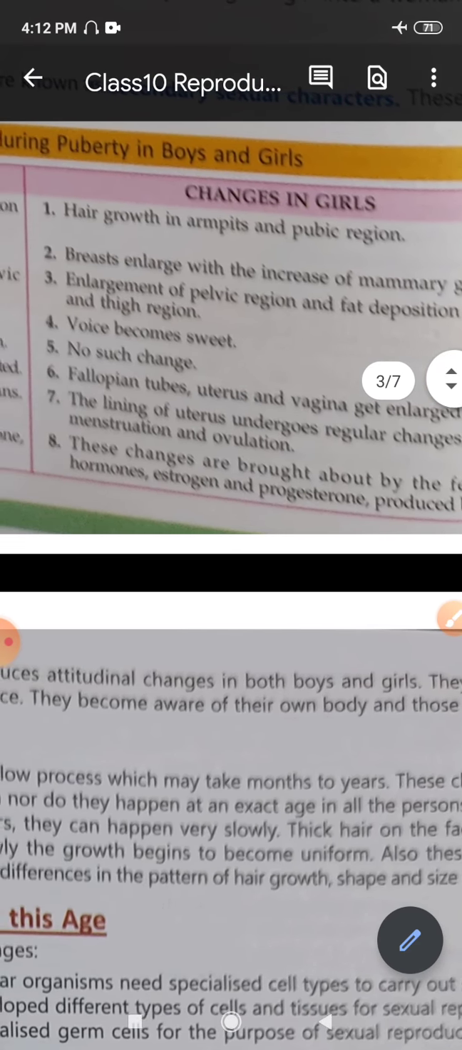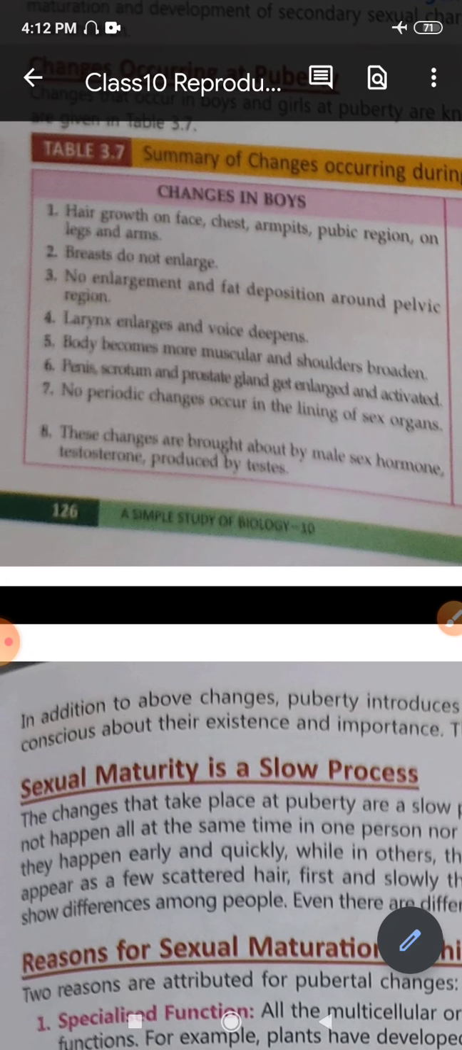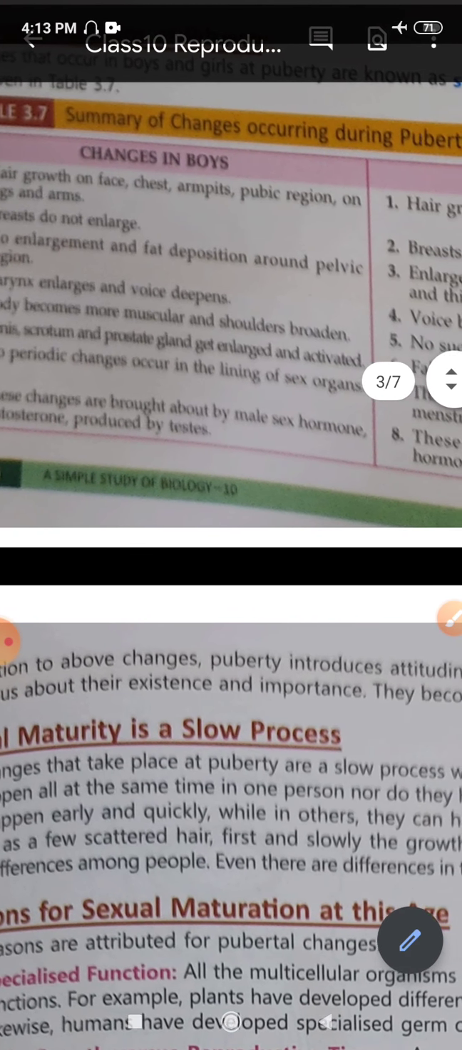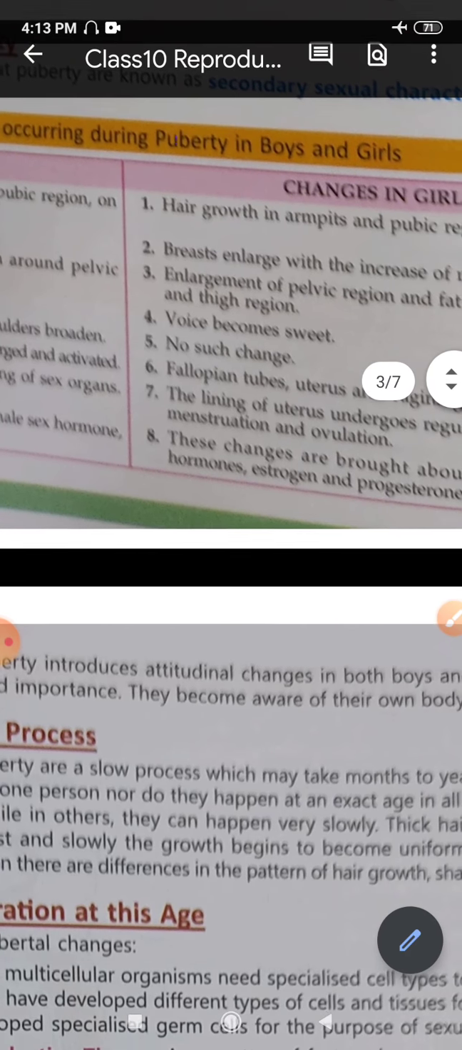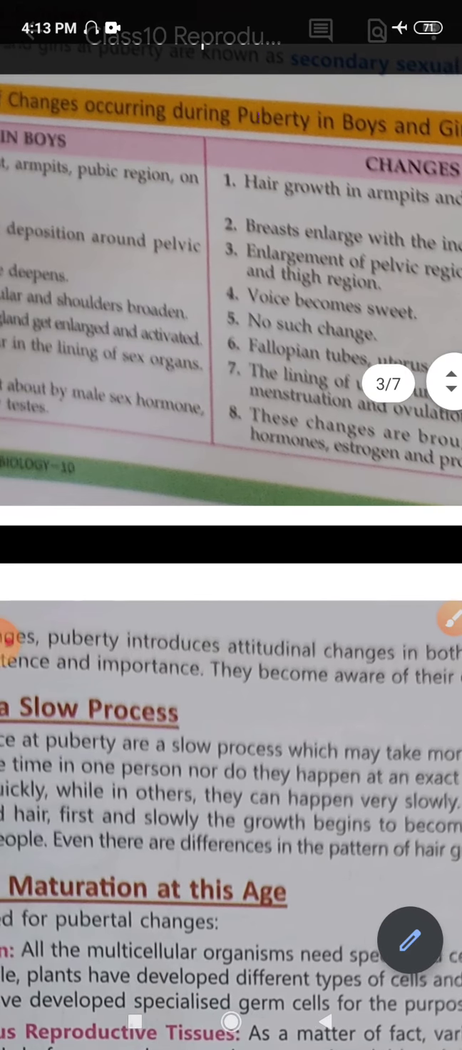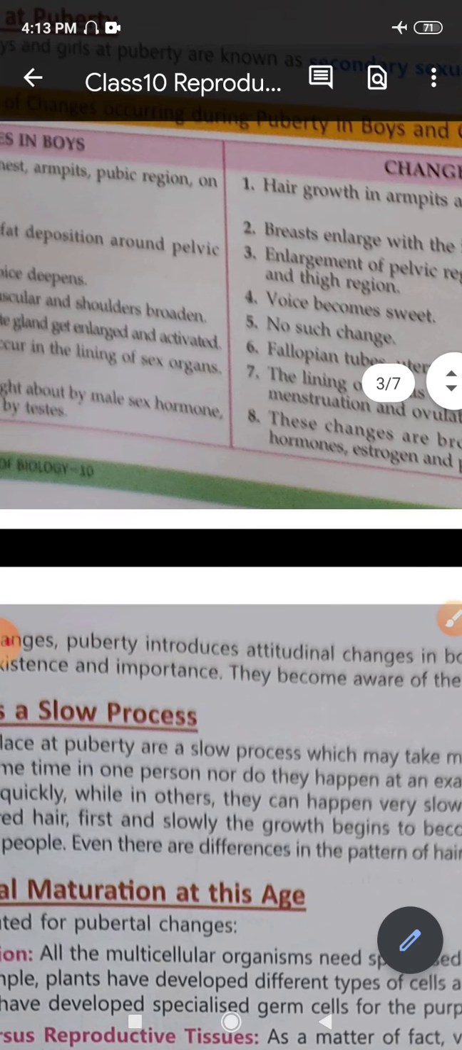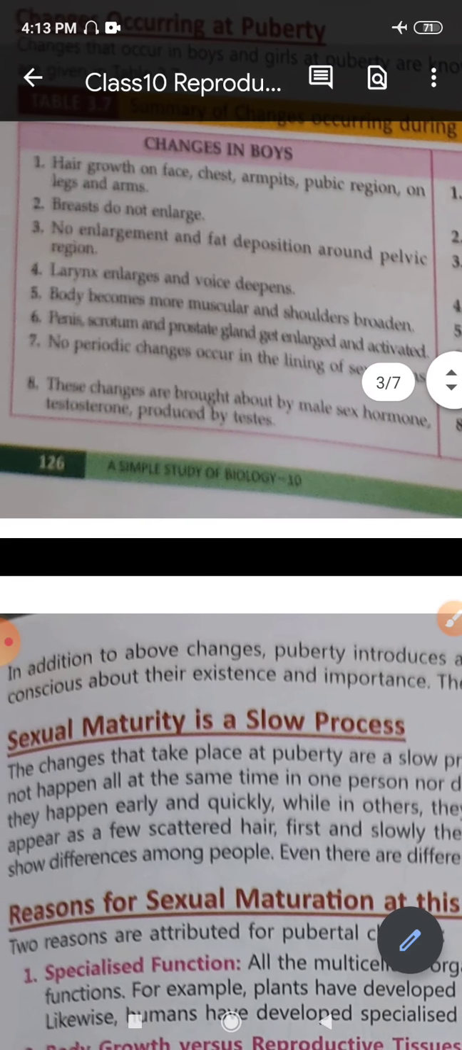If we talk about the voice, in girls the voice becomes more sweet, whereas in boys the larynx, because the larynx is the voice box, enlarges, and the voice in the boys becomes harsher, coarser, or the voice deepens, or we can say that the voice becomes more heavy. Then in boys the body becomes more muscular, the shoulders broaden, whereas in girls no such changes take place. In fact, of course the shape in the girls also changes a little as compared to the boys.